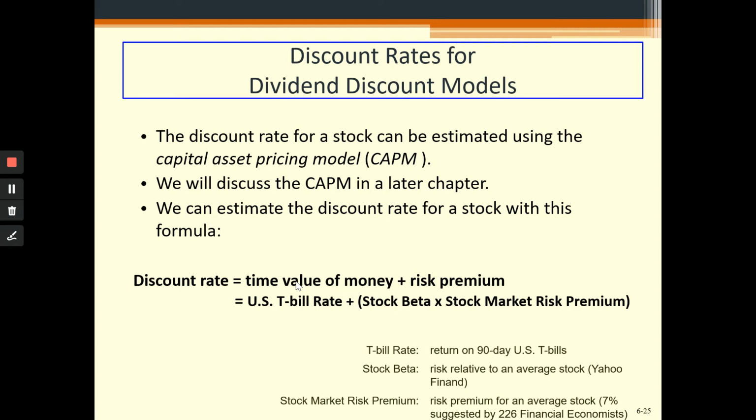So you can multiply that stock market risk premium 7% with the stock beta and add that to the risk-free rate of return to come to the discount rate. This concept will be more clear with one example.